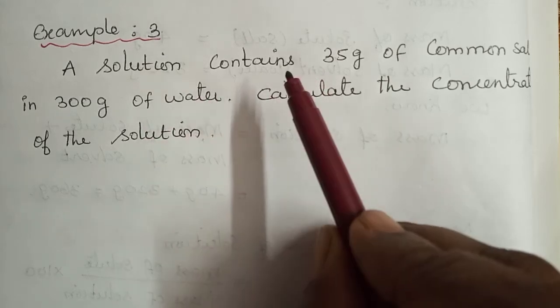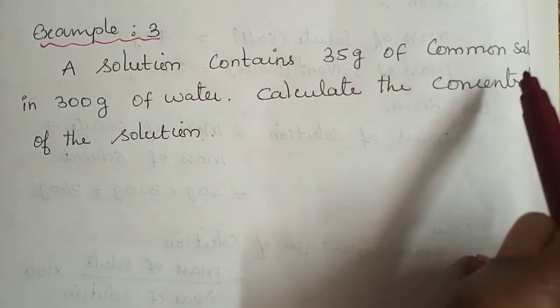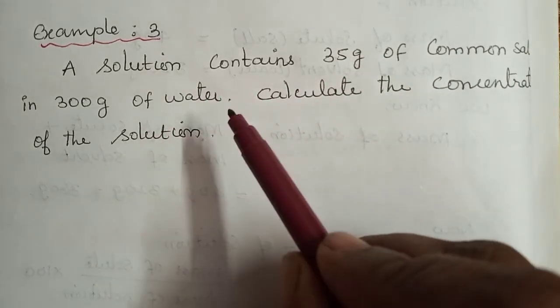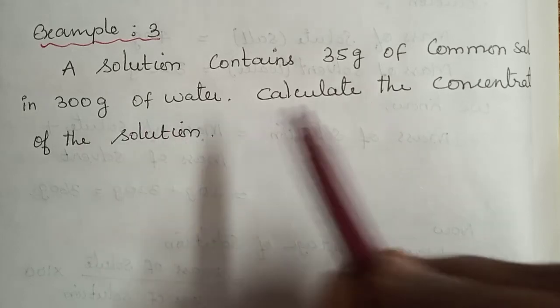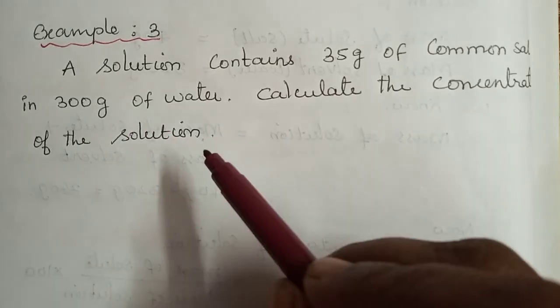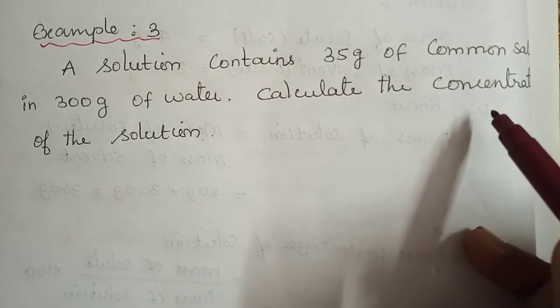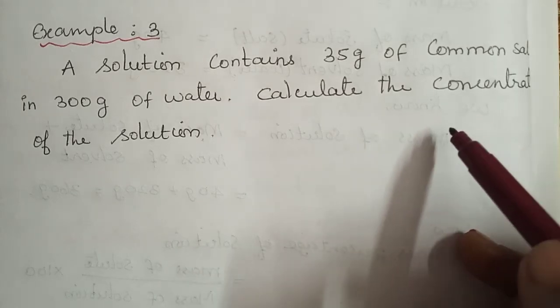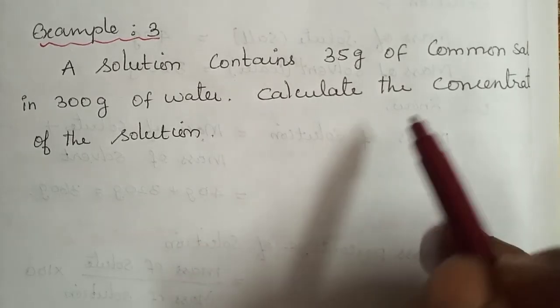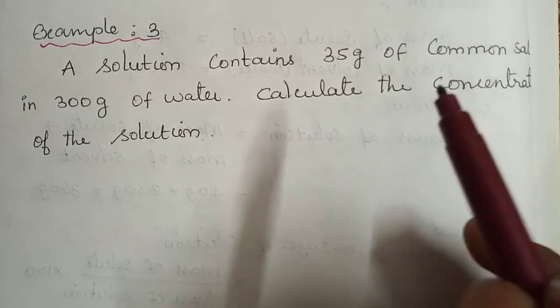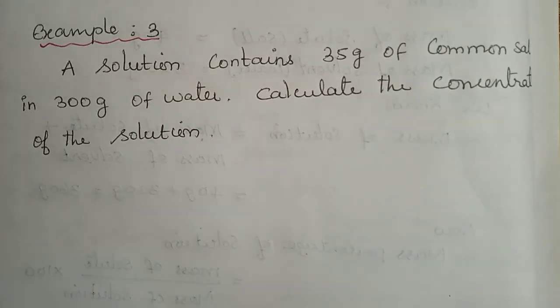Next question you see. A solution contains 35 gram of common salt in 300 gram of water. Calculate the concentration of the solution, means mass concentration or percentage of the solution. Understood? This is also the same method. Don't confuse. Same method only you have to do and show me.